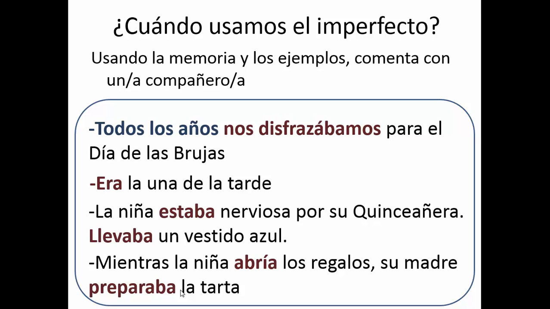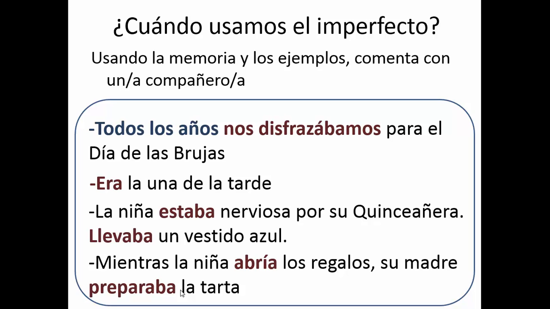Or I could say, era la 1 de la tarde. It was 1 in the afternoon. We're talking about time, the T, and al wept. Or in this situation, la niña estaba nerviosa por su quinceañera. Llevaba un vestido azul. The child was nervous for her quince. She wore a blue dress. So we're talking about emotions in the past that would represent the E in al wept.